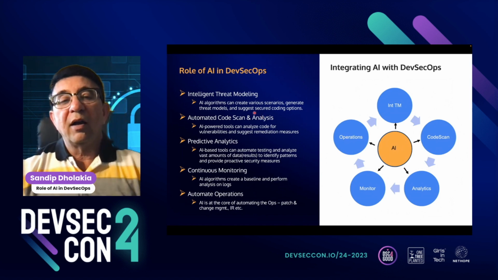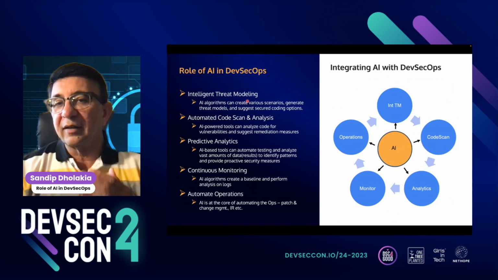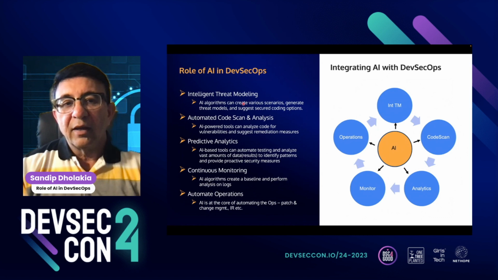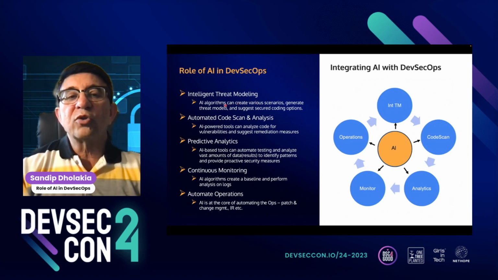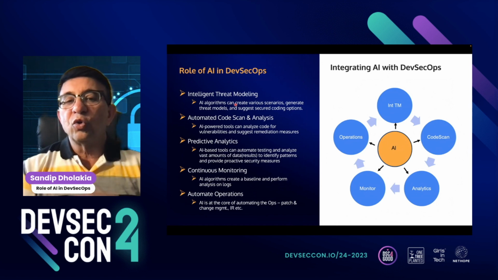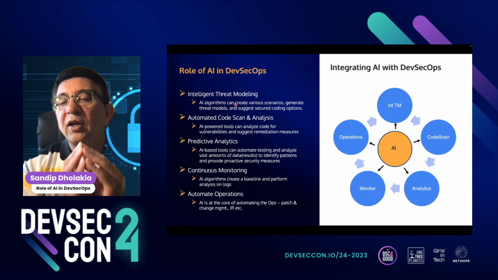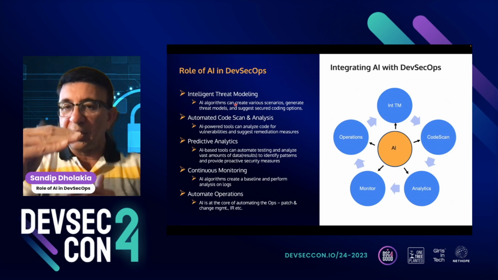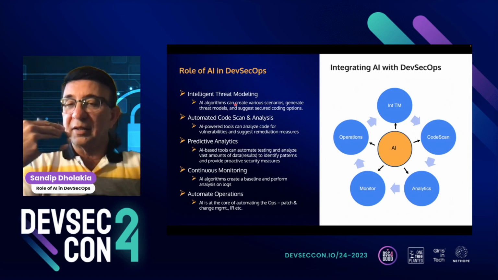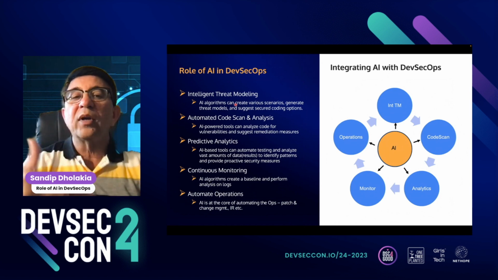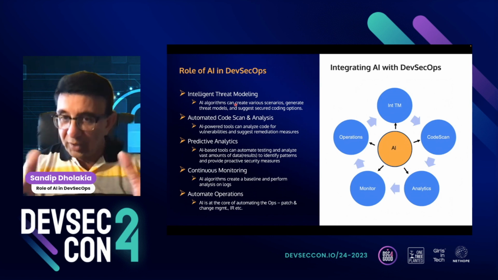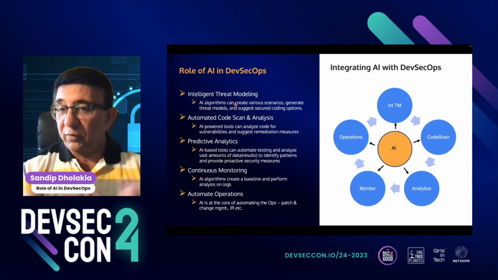As I said earlier, threat modeling is one of the important components of planning, and it's where we want to use AI-based tools, the threat modeling tools, to see what the different threat scenarios out there are, generate the threat model, and see how we can mitigate or secure the code. People can do this too, and we are doing it now.